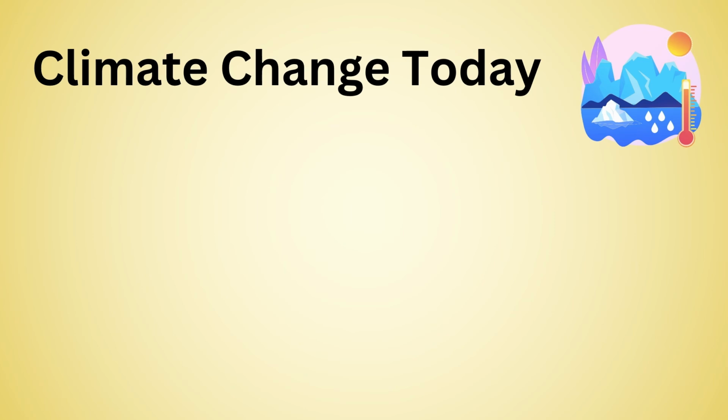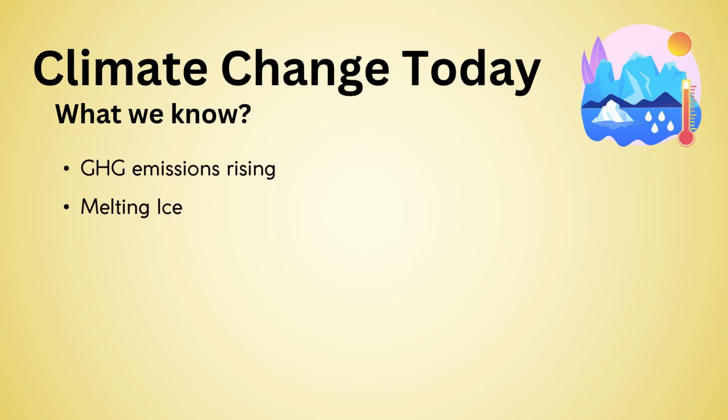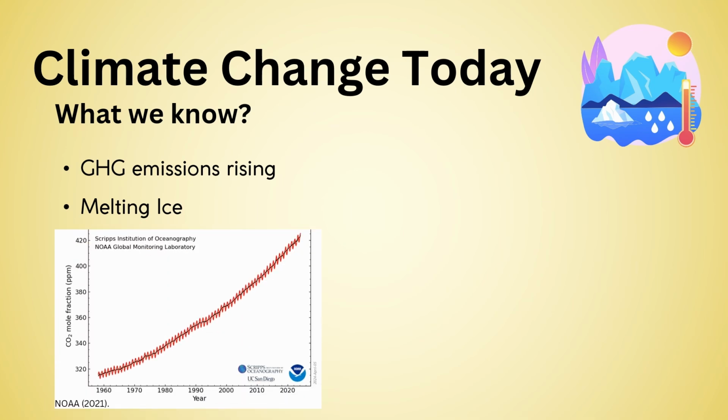So, if the environments of the past varied so much due to different climates, then what's the deal today? Let's take a look. What do we know about climate change? Can you name some facts that we know about climate change today? Think about the different factors that impact climate that we mentioned earlier. We have rising greenhouse gas emissions, which increase the greenhouse effect, making the Earth warmer, causing melting ice. We can see here that over time, there's an increase in carbon dioxide in the atmosphere.